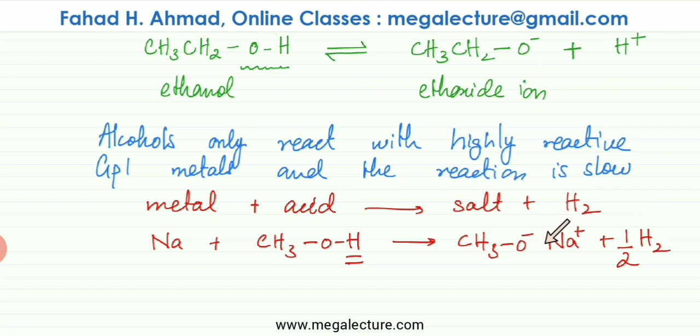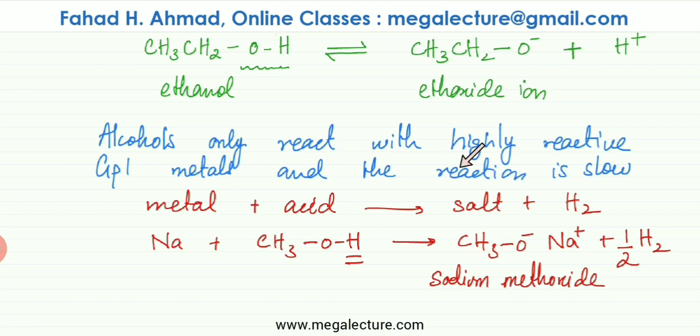Just like any salt formation, all salts are produced in exactly the same way: the H in the acid, so not the other hydrogens, not the carbon chain hydrogen, the OH hydrogen, is going to be displaced. Sodium is going to come in and knock it out, the H is going to be lost, producing hydrogen gas, and this salt would be produced. The name of this salt is sodium methoxide. Remember our naming: ethanol produces ethoxide, methanol produces methoxide ion. So this negative ion would be called methoxide, and the name of the salt is sodium methoxide.